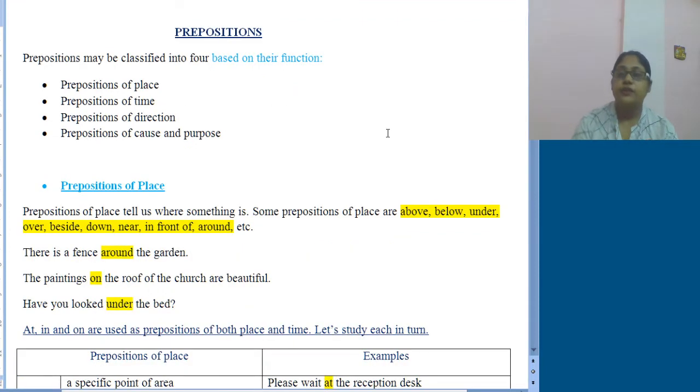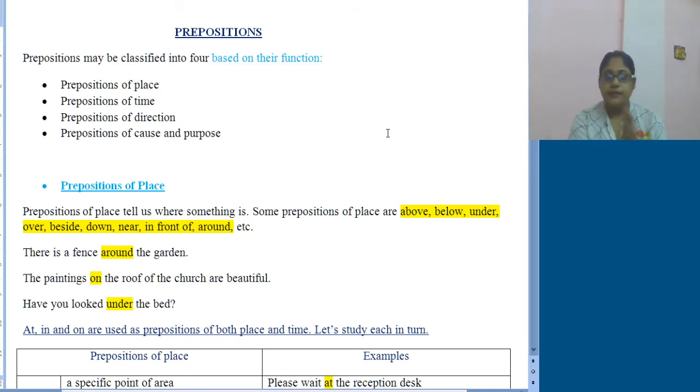Based on their function, prepositions can be classified into four: prepositions of place, prepositions of time, prepositions of direction, and prepositions of cause and purpose. Today we will learn about prepositions of place and time.